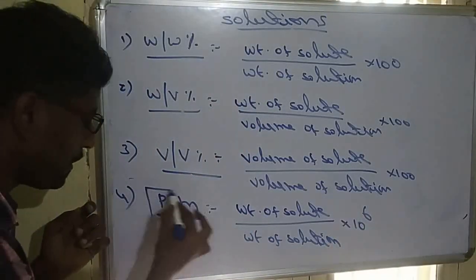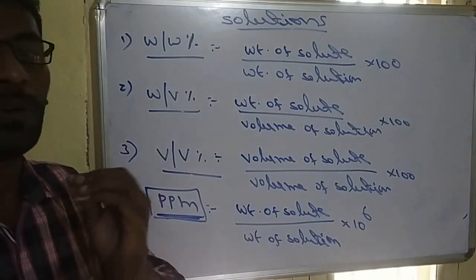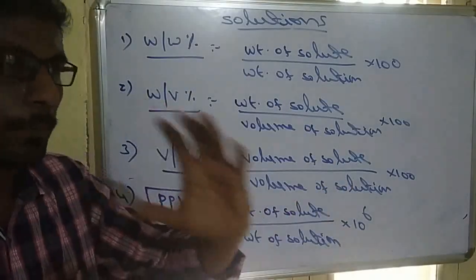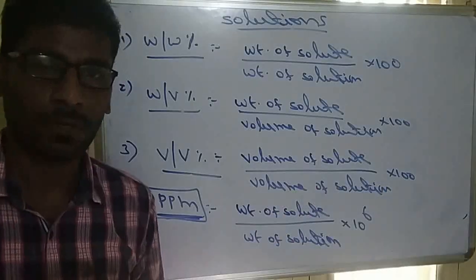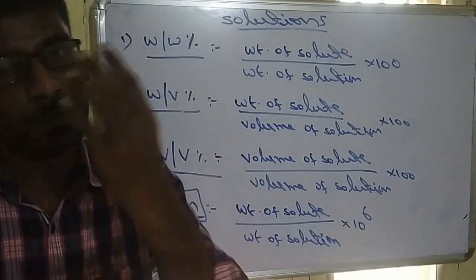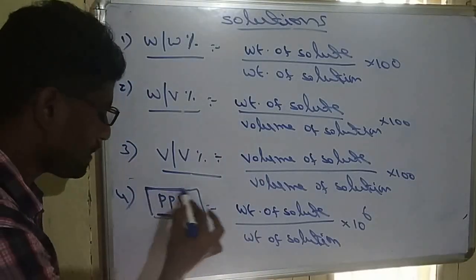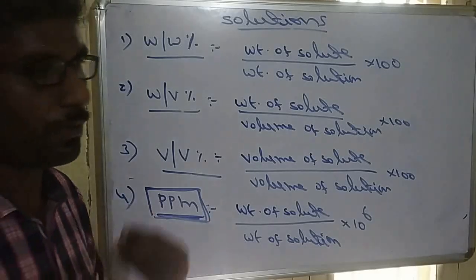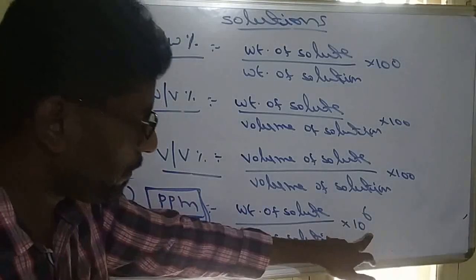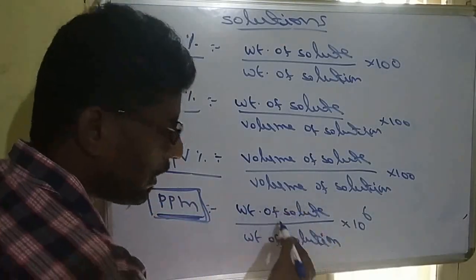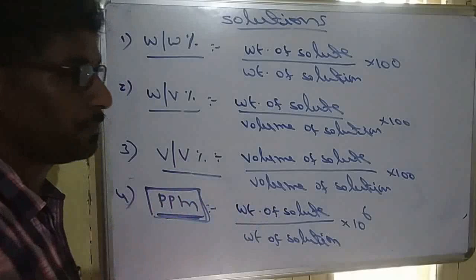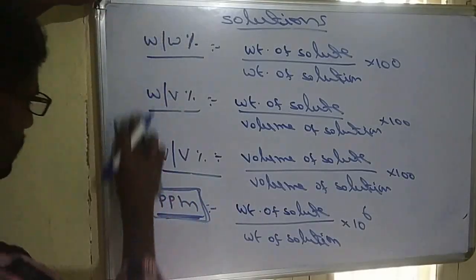Actually ppm is mainly used whenever the amount of solute is very small. So it is represented as a big value by taking the total solution in a big amount. If we take the solution as 1 million parts, then the amount of solute also becomes more parts. That's why ppm is always applicable to small concentrations, where the amount of solute is small. Even if it is a small value, multiplying with 10 power 6 makes it a big value. Now all these are concentration terms.